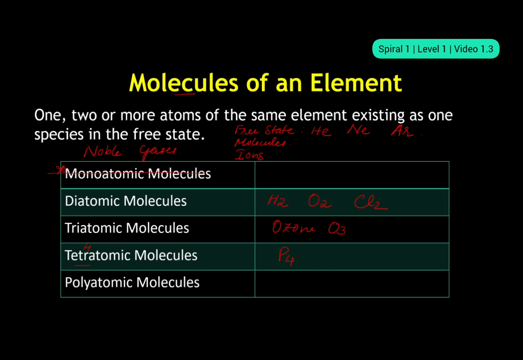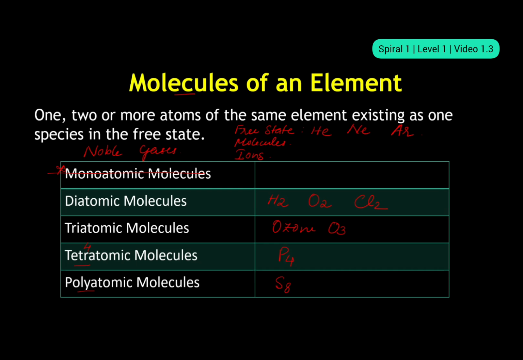Anything more than 4, a group of atoms of an element where the number of atoms in that group is more than 4, we call polyatomic molecules. For example, S8, where S stands for sulfur. So sulfur exists as a group of 8 sulfur atoms.